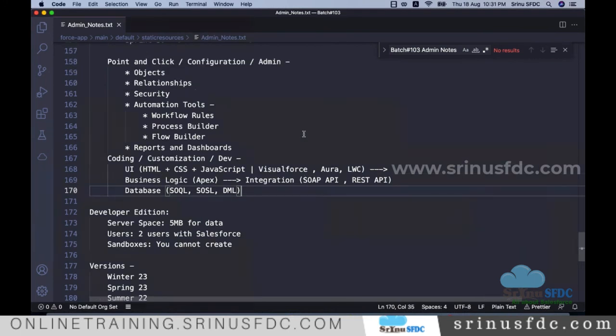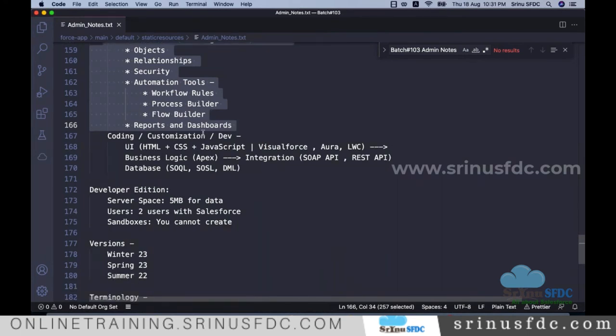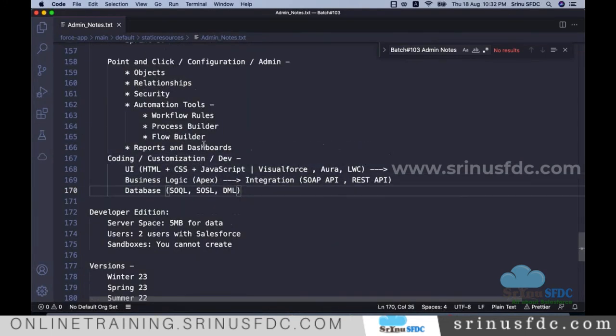So the first module is admin. These things we touch and complete as much as possible, and you can see the full syllabus for that. And as part of the development, I'll give a 3-day demo for you to understand how the development works. If they like it, you can continue there. So it's like that. Any questions on these things? These are the things we are going to learn as part of this training.